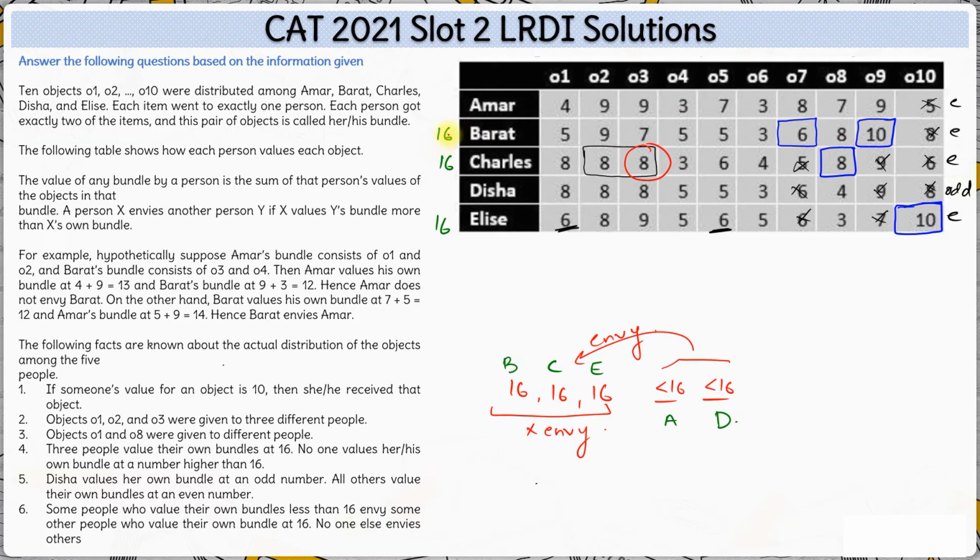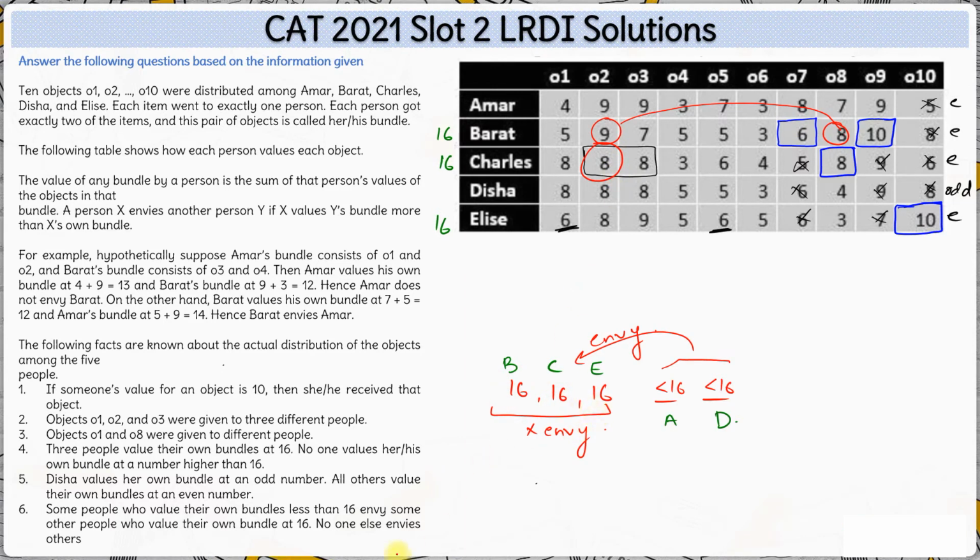But he already has a 16 point bundle, so he will not envy Charles if Charles has O3. But if Charles has O2, then Bharat's value for Charles's bundle will be 9 plus 8, which is 17. That means Bharat will envy Charles if Charles has O2, right?